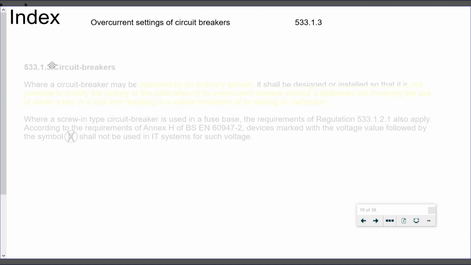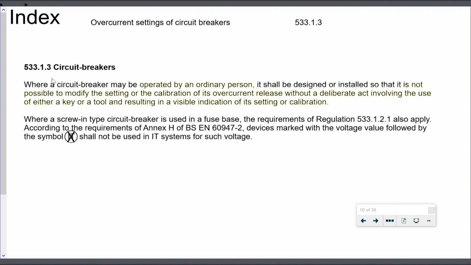If we look at 533.1.3 for circuit breakers, it says that where a circuit breaker may be operated by an ordinary person, it shall be designed or installed so that it is not possible to modify the setting or calibration of its overcurrent release without a deliberate act involving the use of either a key or a tool and resulting in a visible indication of its setting or calibration.